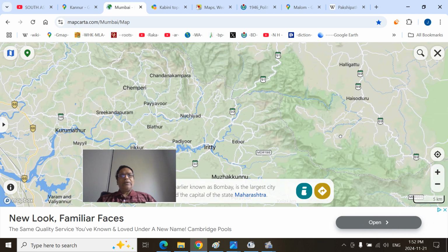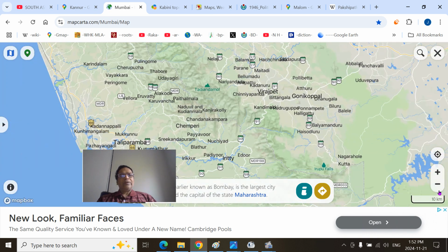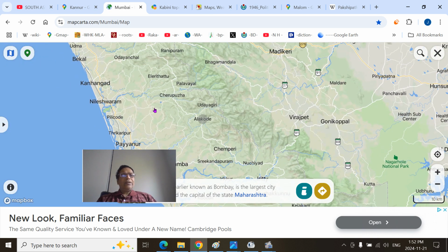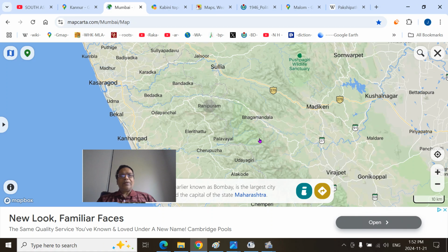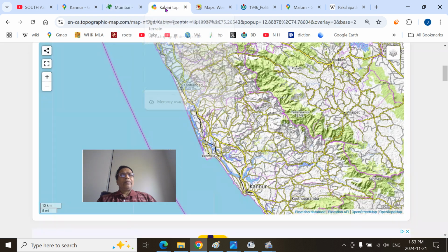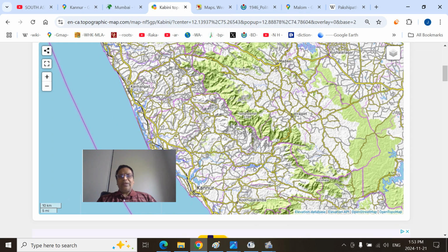This is the Brahmagiri Mountain region, and this is the Nileshwaram River. When you see Kasaragod, you can see the Payaswini River and the Chandragiri River. These are the tributaries, and the Chandragiri River tributary is the Payaswini. So these are the Brahmagiri Mountain region and Ranipuram Mountains. This is in the Kasaragod district.